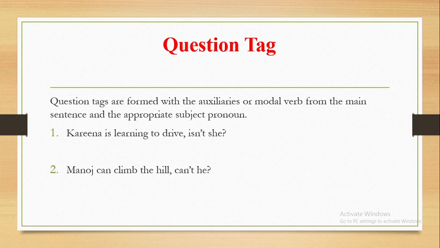Since Manoj as a subject belongs to the male gender, a male subject pronoun should be used, and the correct question tag for the second example is can't he. So Manoj can climb the hill, can't he? This is an appropriate question tag.